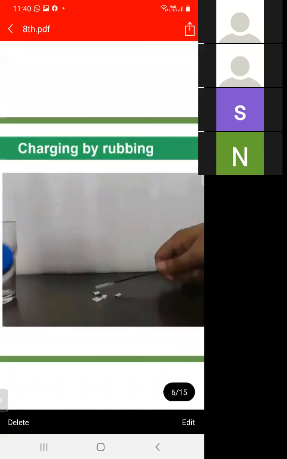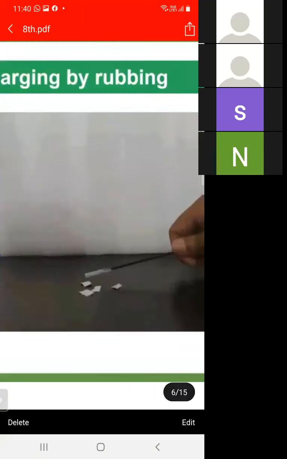How is charge produced? When we take this refill and rub it with polythene, the refill acquires charge and attracts small pieces of paper, as shown in the figure.